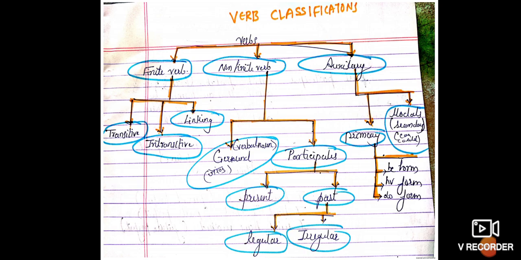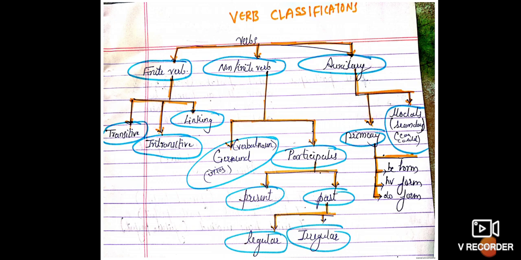See, this is the basic structure, or you can say the classification of verbs. So the verbs are classified into three main types: finite verb, non-finite and auxiliary. In finite you again have three main types: transitive, intransitive and linking verb. In non-finite we have gerund and participles. In participles we have present and past, and in past we have regular and irregular participles, right?